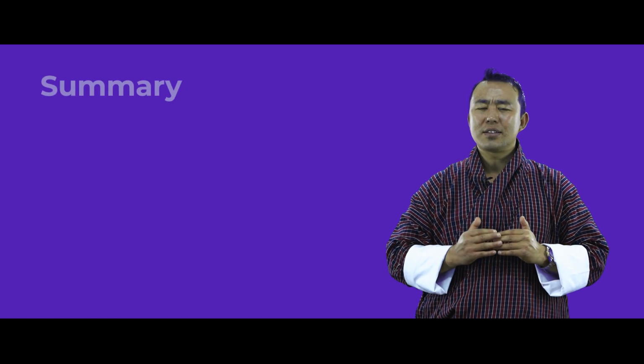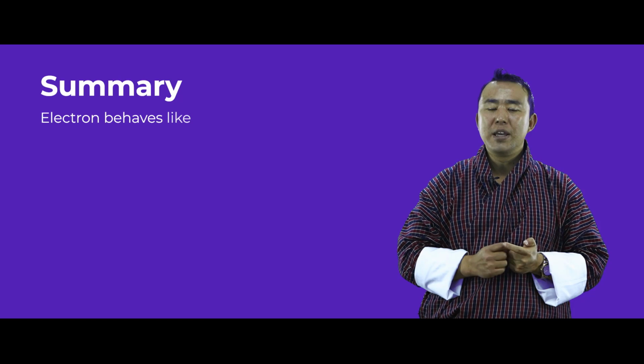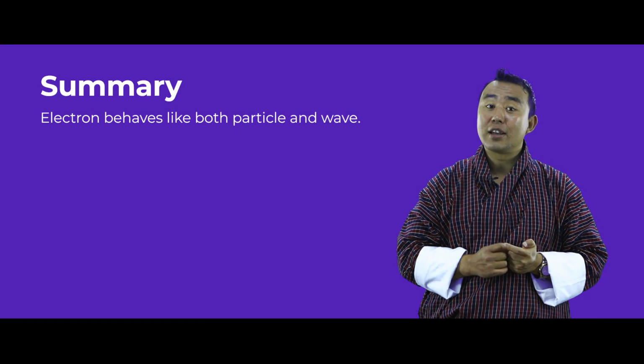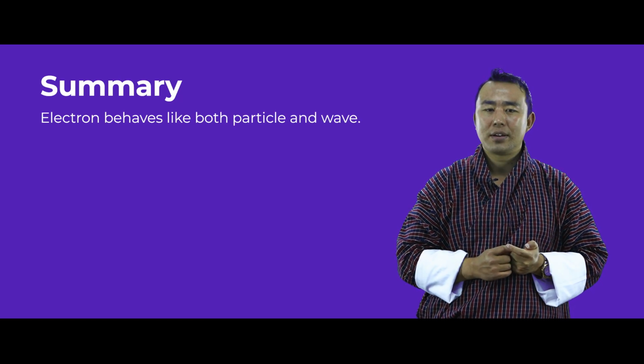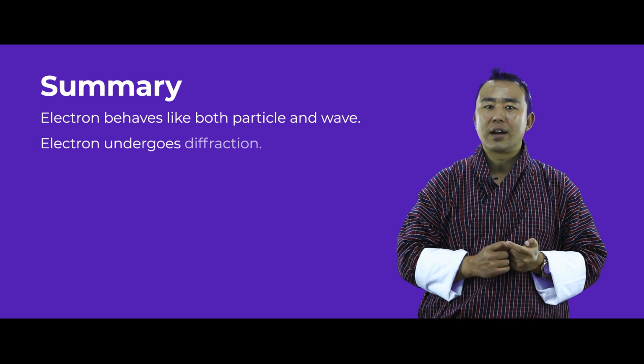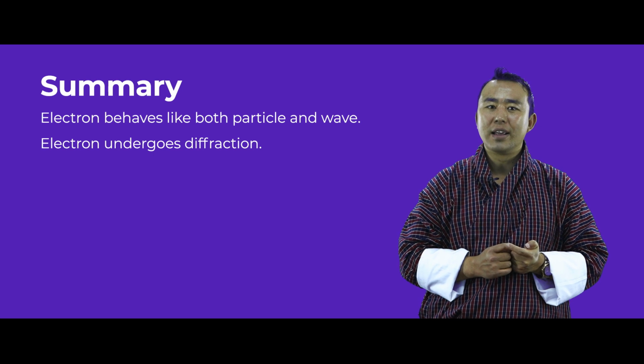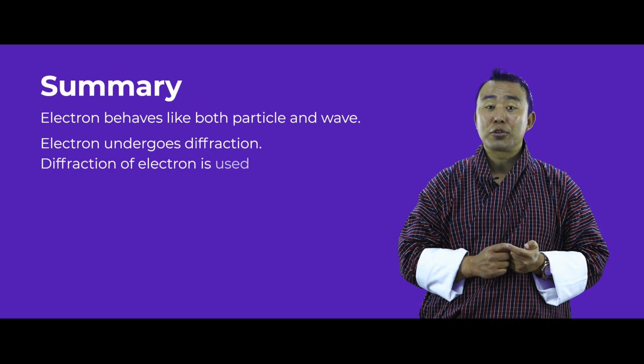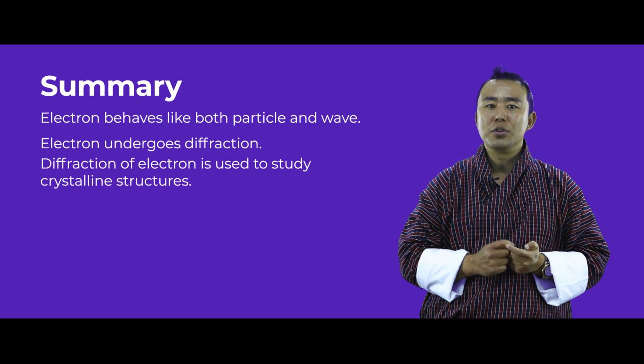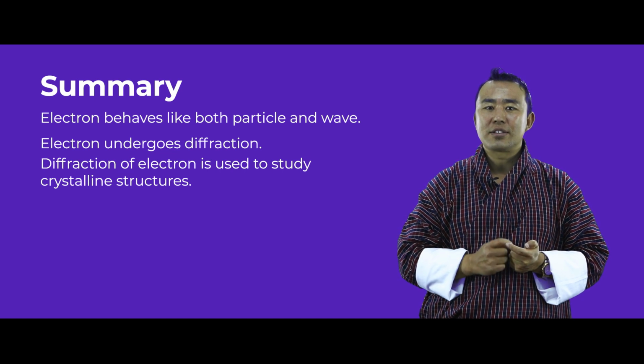Now we are almost done with the lesson. Let us recollect. First, we have learned that electrons behave like particles as well as waves. Therefore, electrons undergo diffraction. And then we have also learned that diffraction of electrons is used to study the crystalline structure of solids.